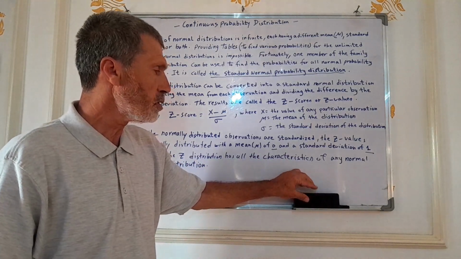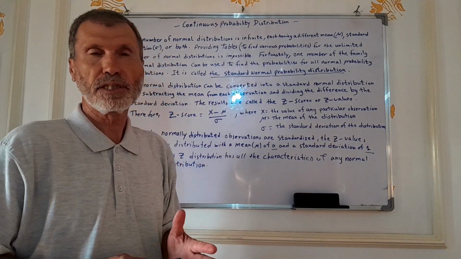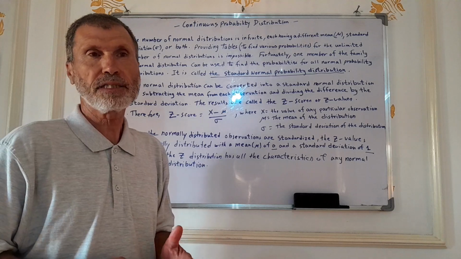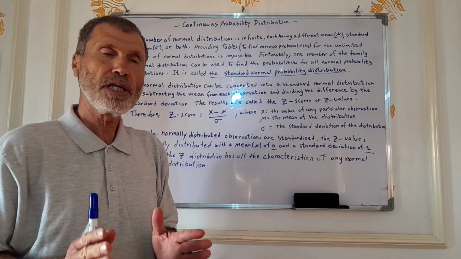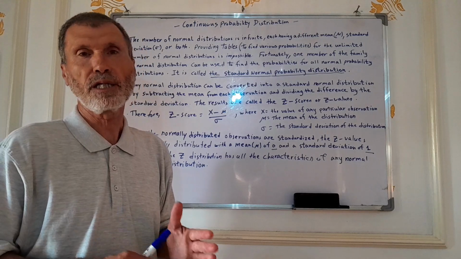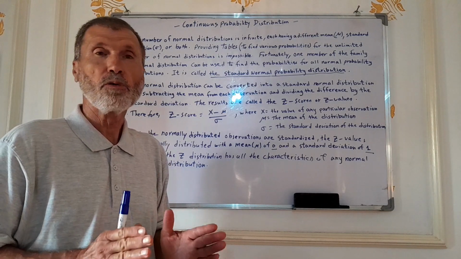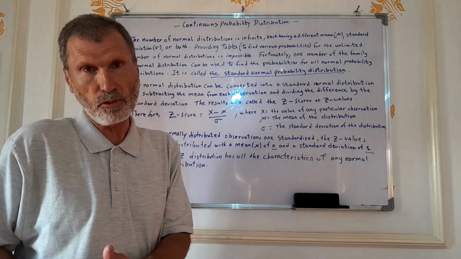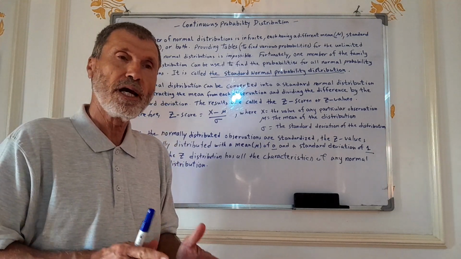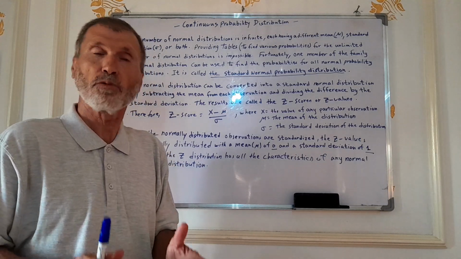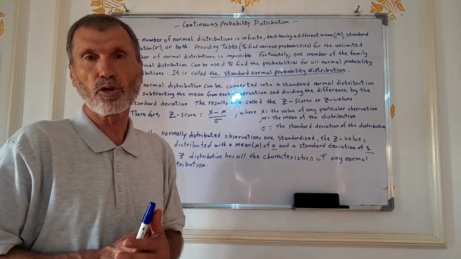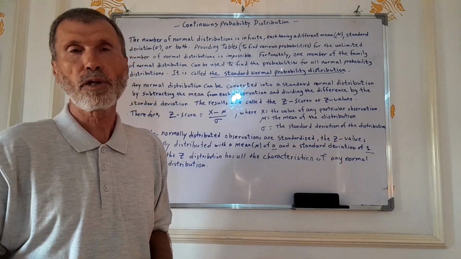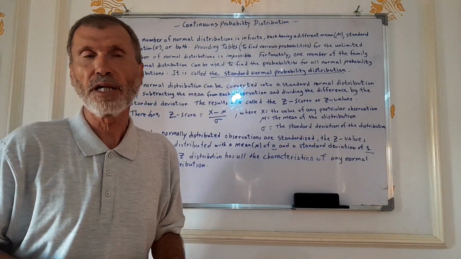So, to conclude, because we have an unlimited number of normal distributions, it's impossible to have a single table to calculate the probabilities. So what we do is convert any normal distribution into a standard normal distribution with a mean of 0 and a standard deviation of 1. And we have tables for the standard normal. Once we do that, we can locate the probabilities of any normal distribution.